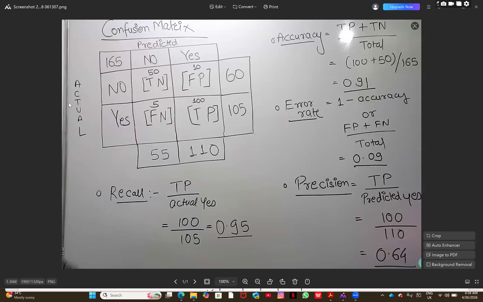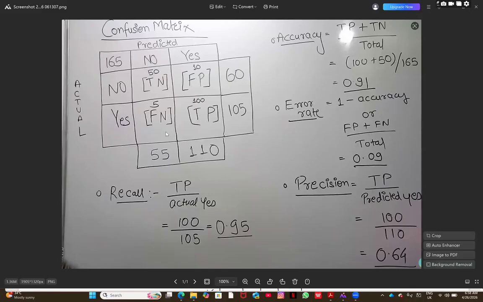So this is actual and this is predicted, and within that we have the four parameters, which are very important to understand. Today, I will be telling you in such an easy way that you can understand very easily and digest it by heart. So let us take an example.